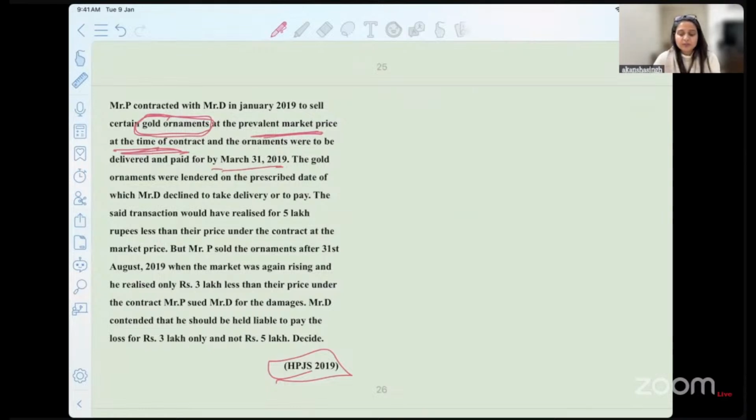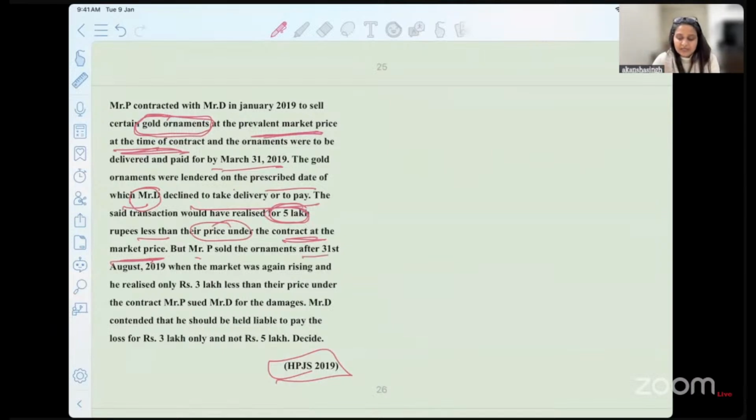The gold ornaments were tendered on the prescribed date, but Mr. D declined to take the delivery or to pay. So he declines now, and Mr. P is left with the ornaments. The said transaction would have realized 5 lakh rupees less than the price under the contract at the market price. Okay, if Mr. P now goes ahead and tries to sell these gold ornaments, he will get what? He will get 5 lakh rupees lesser than the contract price that was agreed between Mr. P and Mr. D.